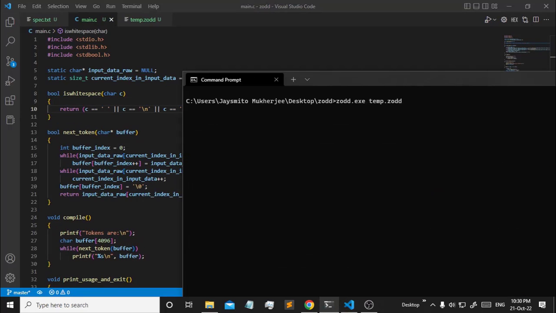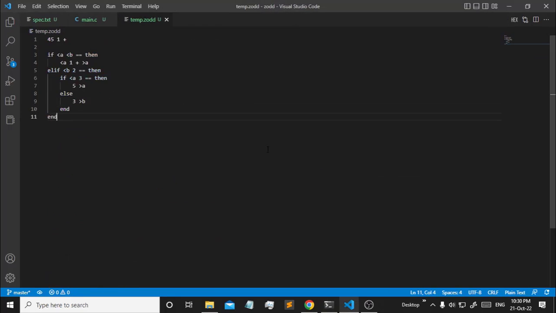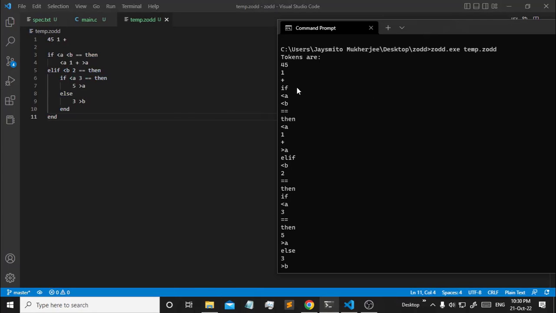Well, you see, we've got our input tokenized. Cool, right? All the tokens are separated. Nice. We've got our tokens. See, so easy to tokenize. Our lexing part is done. Lexer is done. See, just how many lines of code?